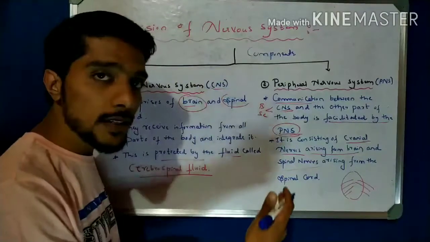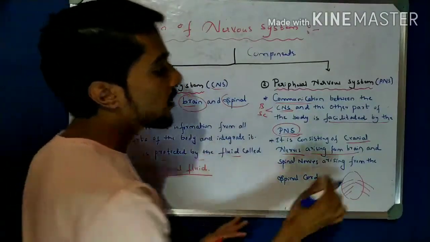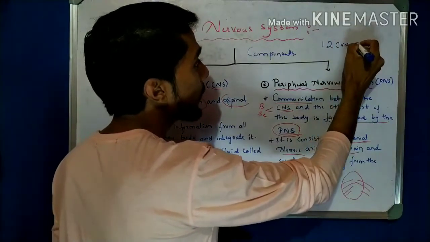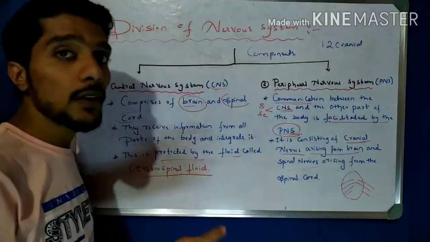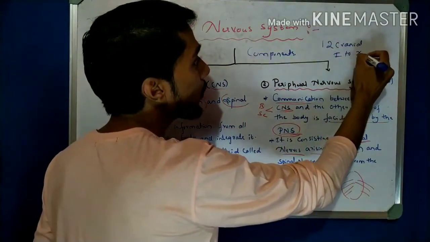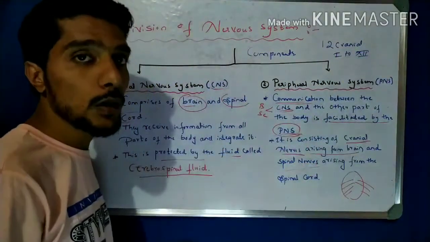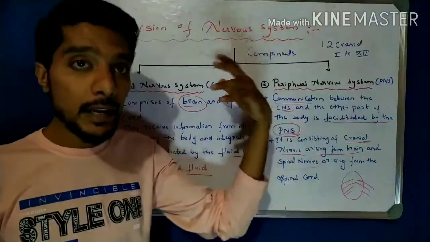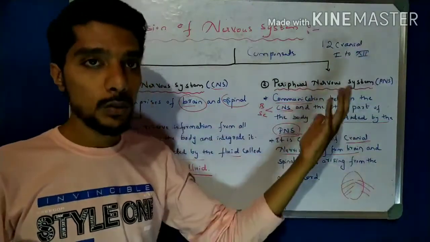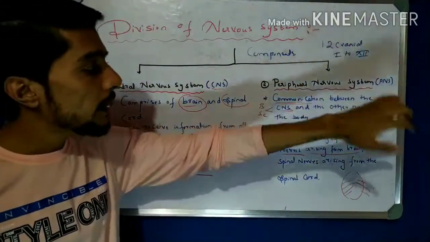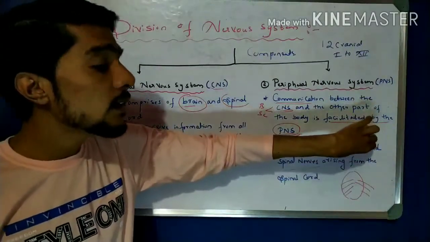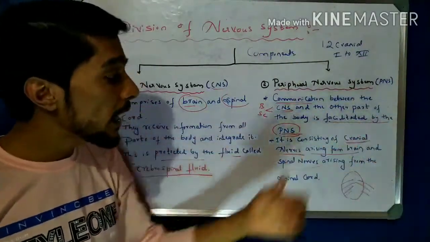So what are the cranial nerves? In the syllabus there is no detail about the cranial nerves, but for more information, there are 12 cranial nerves in the body, which are represented by the Roman numerals 1 to 12. What is the function of the cranial nerves? Cranial nerves are pairs of nerves which connect the brain